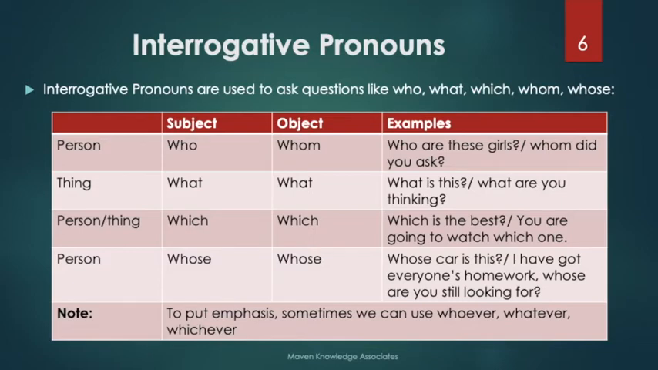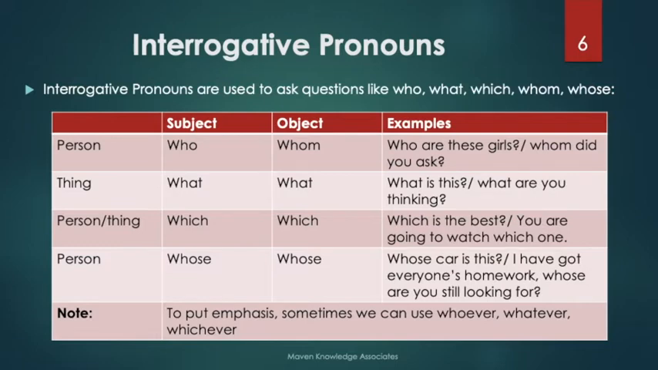And the second example you will see: Whom did you ask? That means whom is used as an object in the second sentence. Whom did you ask? You is the subject and whom is the object. And who and whom both are used in the case of people, persons.